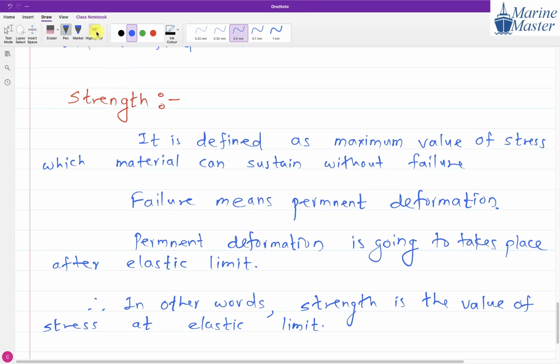Because what is the meaning of strength? We have seen it is the maximum value of stress after which the material can fail. When is failure going to take place? After the elastic limit. So in other words, whatever the value of stress at the elastic limit, we will say it is the strength of that object.